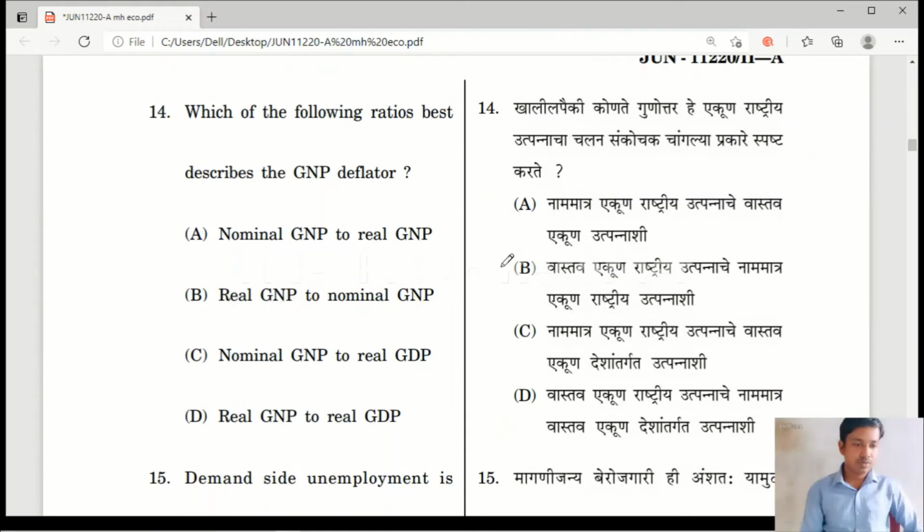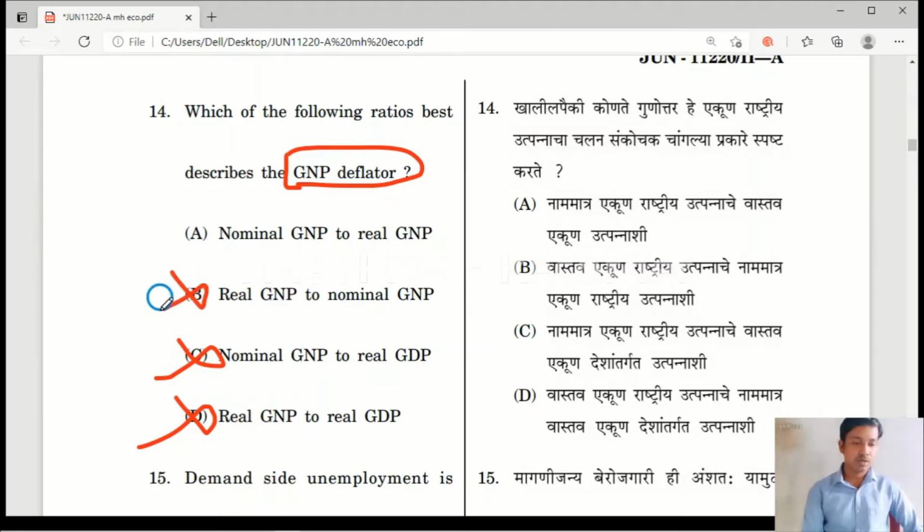Question number 14. Which of the following ratios best describes the GNP deflator? Option A, nominal GDP to real GNP. Option B, real GNP to nominal GNP. Option C, nominal GNP to real GDP. Option D, real GNP to real GDP. These two you can eliminate, because the deflator is related to nominal and real.